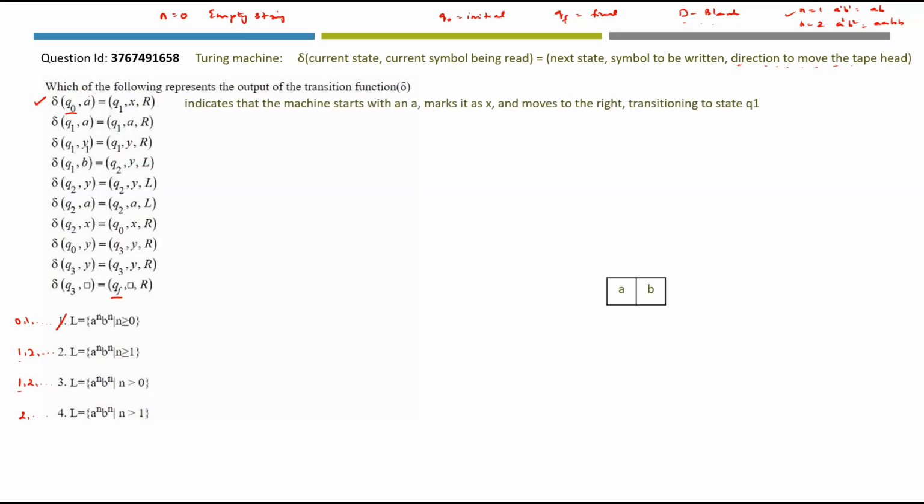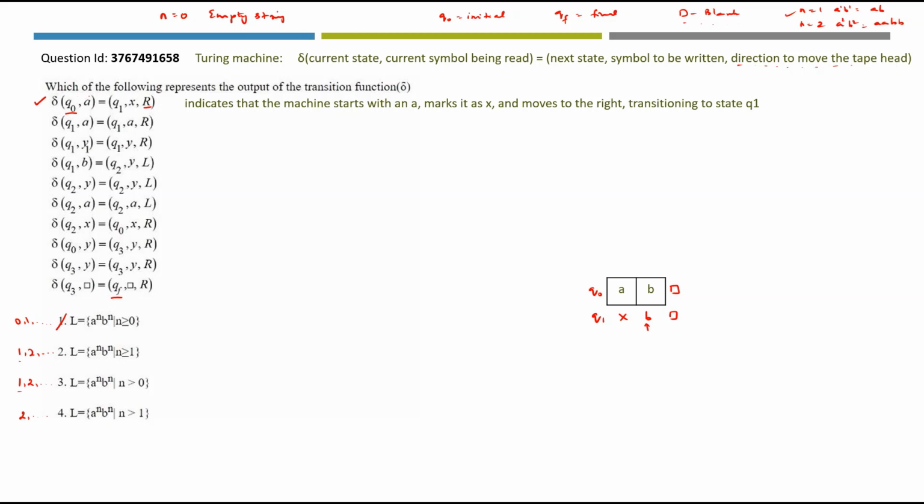This indicates that the machine starts with an a, marks it as x and moves to the right, transitioning to state q1. Initially this is in q0 state along with the blank symbol. Now this a is marked as x. And what is the current state now? It is q1. So now it will be x, b along with blank. Where is the tape head moving now? To the right direction. Here is the tape head now.